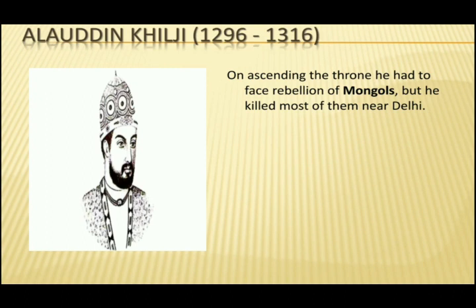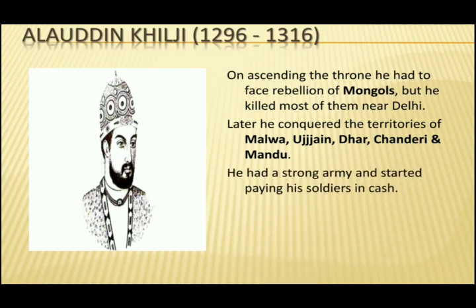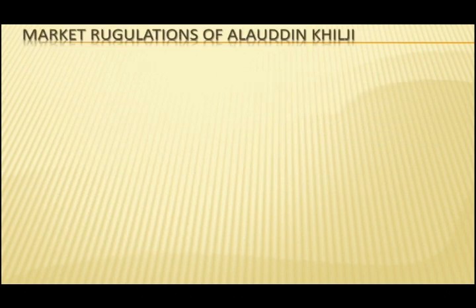Later he conquered the territories of Malwa, Ujjain, Dhar, Chanderi and Mandu. He had a strong army and started paying his soldiers in cash. Alauddin Khalji brought some changes during his ruling period. So let us see market regulation of Alauddin Khalji.